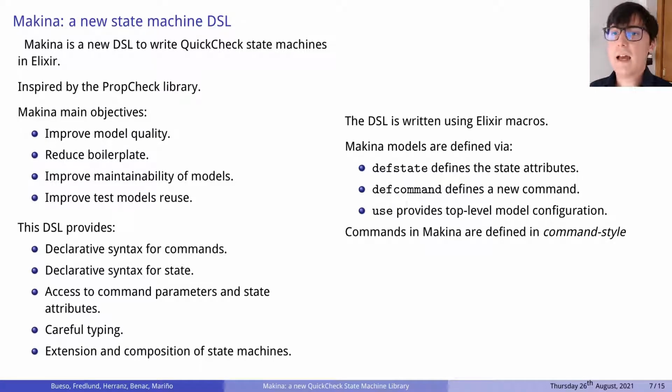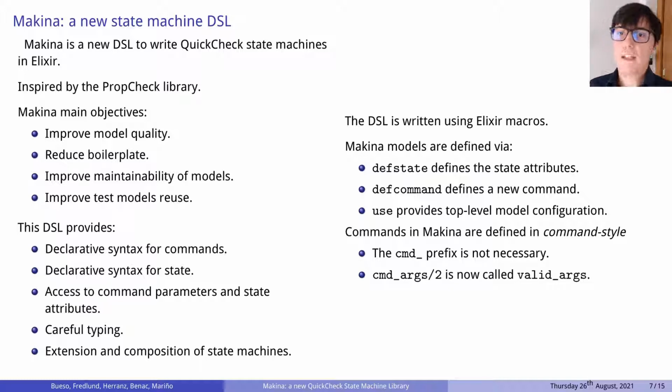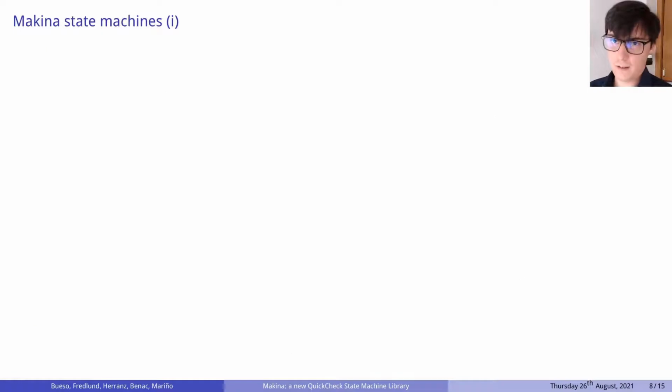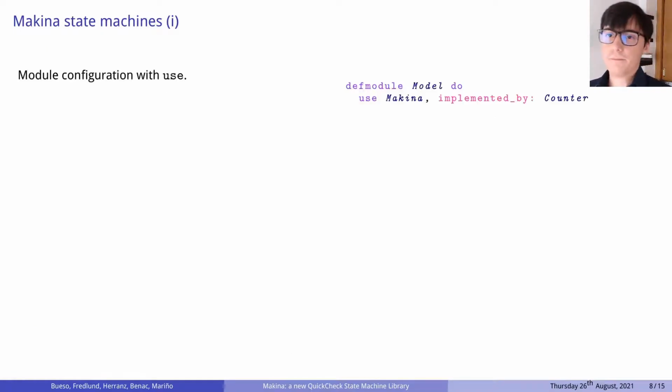Commands in Machina are defined in the previously shown command style, but with 2 main differences. The command prefix is no longer necessary, and we decided to rename the command args to valid args to make it clearer. Now let's re-implement our counter model using Machina.